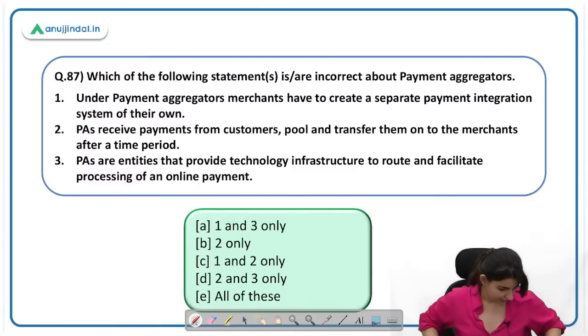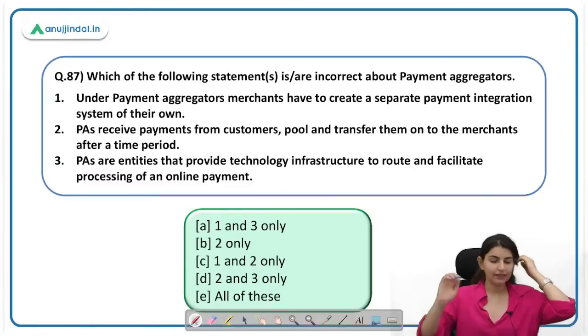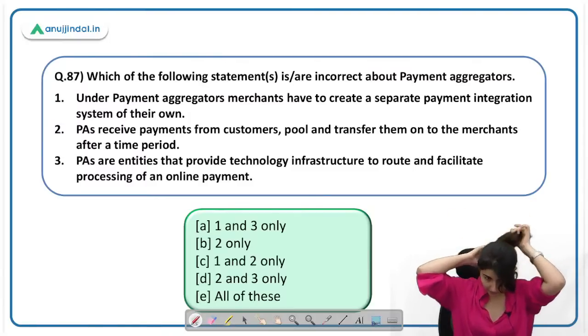क्वेश्चन नंबर 87 पे आ जाते हैं. युधिष्ठिर, you are right. E है 86 का answer. 87 पे आ जाते हैं. Please keep answering along with, आपकी ही revision हो रही है यहाँ पे. Which of the following statements are incorrect about payment aggregators?